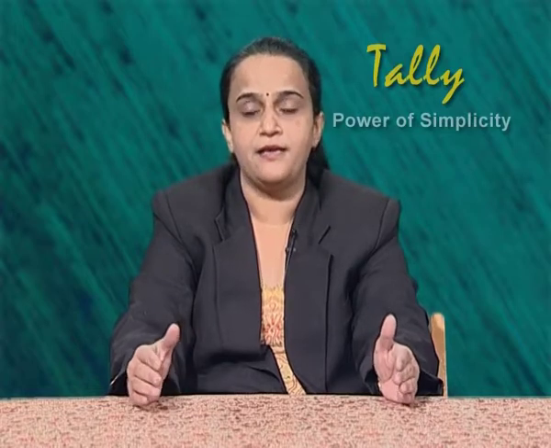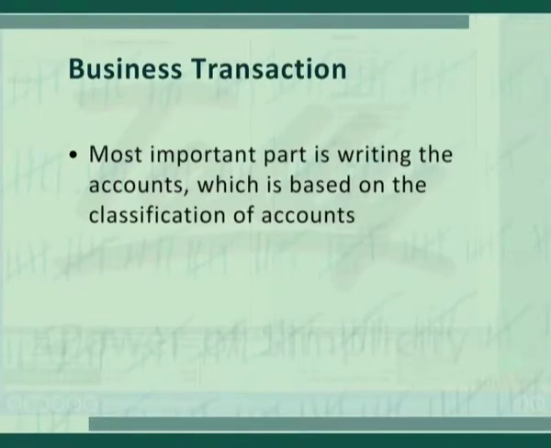Sometimes it is possible that an accountant finds some mistakes in an entry. He has to rectify them and prepare a profit and loss account to conclude the net profit or loss made by an enterprise. Here, the most important part is writing the accounts, which is based on the classification of accounts. Classification of accounts means arranging various types of accounts.